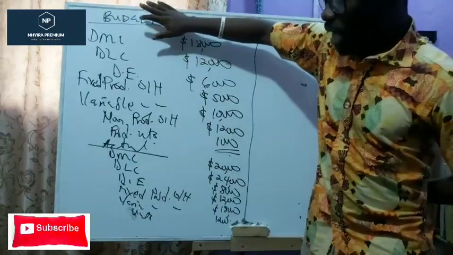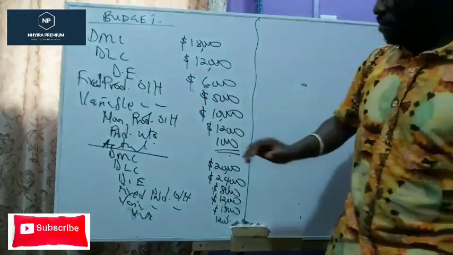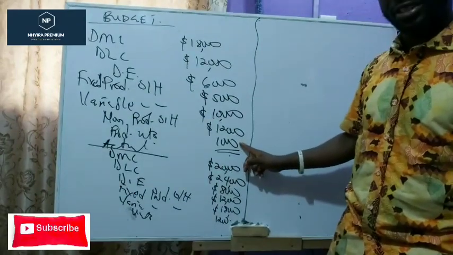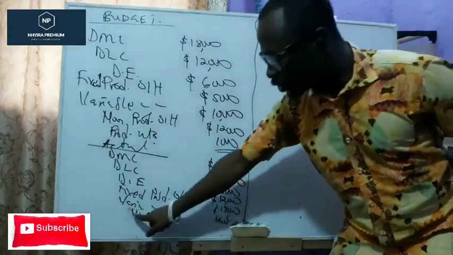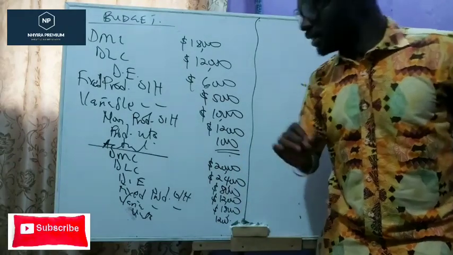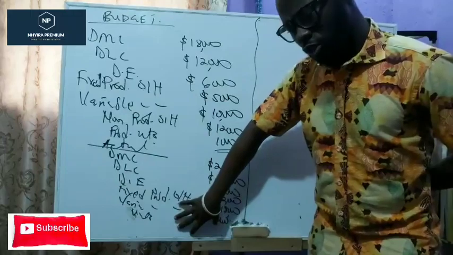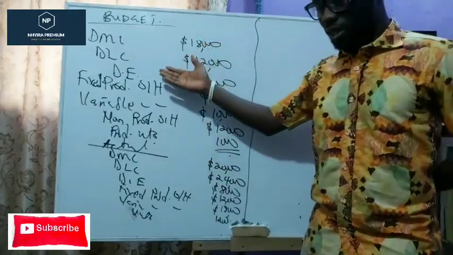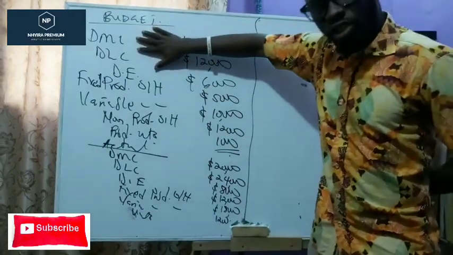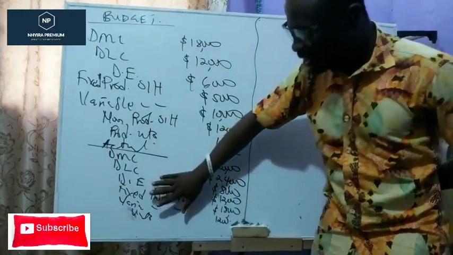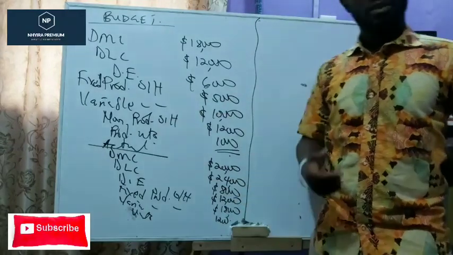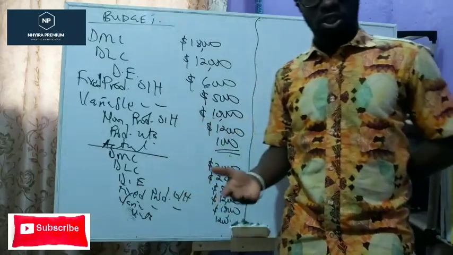From our budget, we budgeted to produce 1,000 units, but the actual units produced by the company is 1,200 units. It means that the actual units produced is more than the budgeted units. For that reason, we cannot just compare this original budget with the actual results and do any variance analysis and make any proper decision.